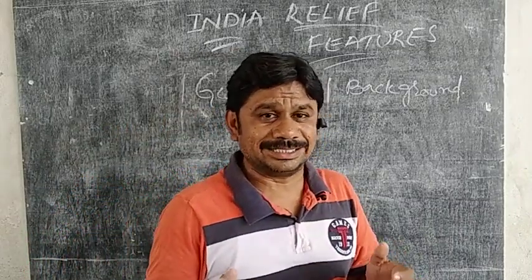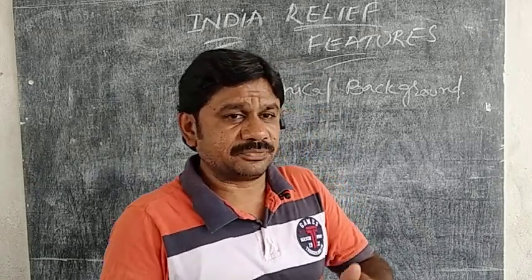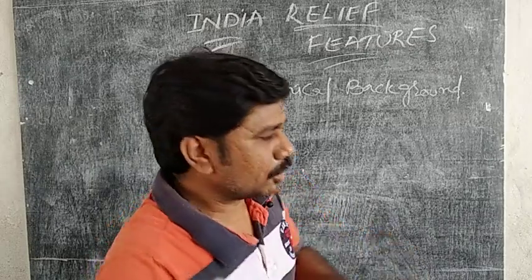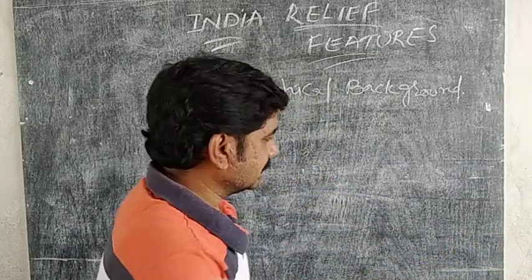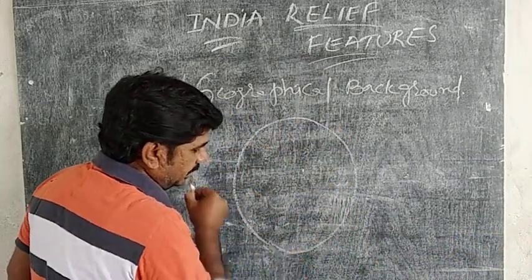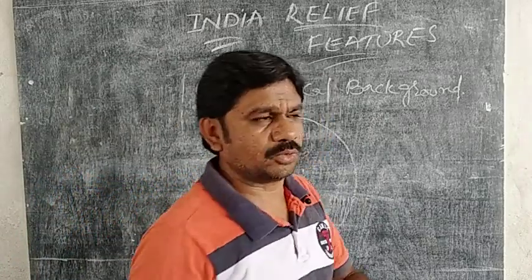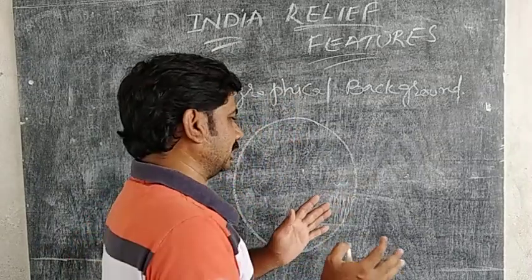How was the Earth? The Earth was divided into two giant continents. What is the shape of the Earth? The Earth is oval and spherical in shape, like a ball.